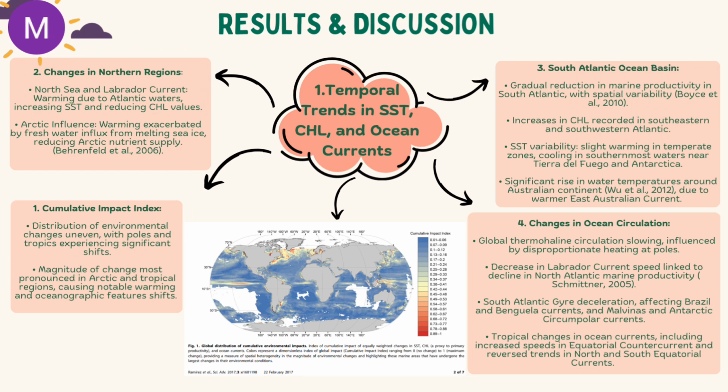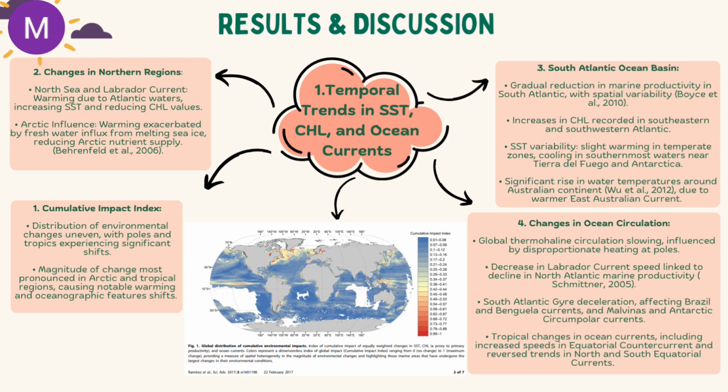Changes in northern regions, North Sea and Labrador current. Warming due to Atlantic waters, increasing SST and reducing chlorophyll values. Arctic influence, warming is corroborated by freshwater influx from melting sea ice, reducing Arctic nutrient supply according to Behrenfeld et al. 2006. South Atlantic Ocean Basin.